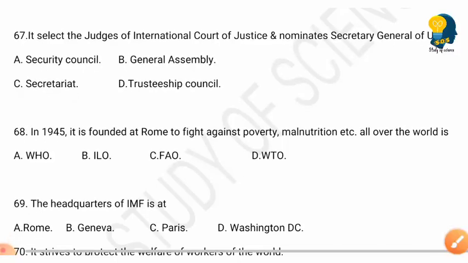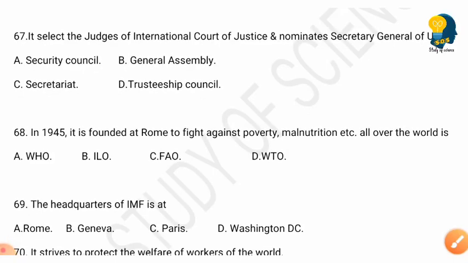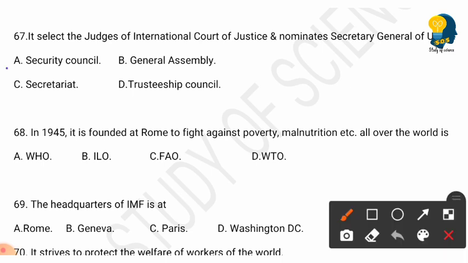So the next question is it selects the judges of International Court of Justice and nominates Secretary General of UN. What is it? Options are Security Council, General Assembly, Secretariat, Trusteeship Council. The right answer is option A, Security Council.